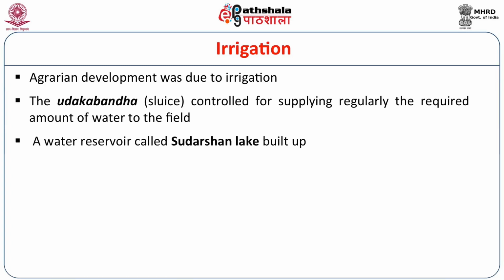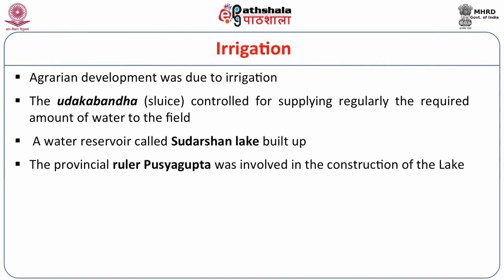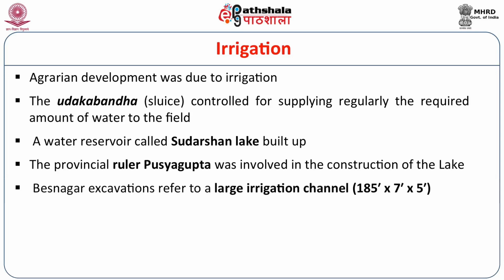A water reservoir called Sudarshana Lake, as you all know, was built in the Gujarat area, and in this construction the local ruler Pushyagupta was also involved. Another water reservoir is situated in Besnagar, and it has come to light through archaeological excavations at that place.